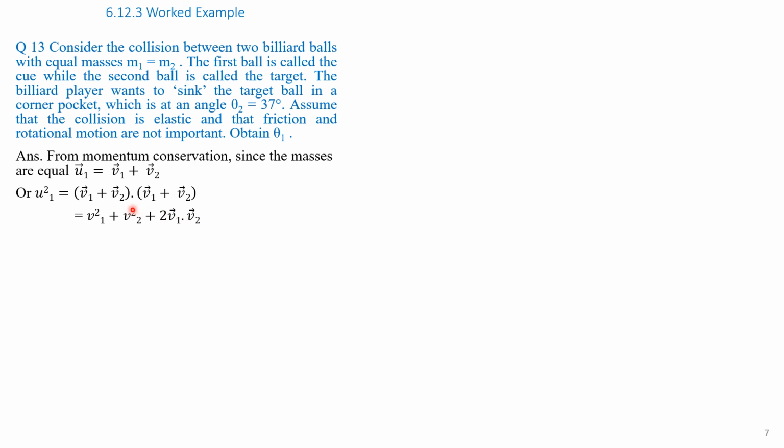Expanding, (v1 plus v2) whole square is v1 square plus v2 square plus 2 v1 v2. These are vectorial squares. In terms of scalar quantities, it can be written as v1 square plus v2 square plus 2 v1 v2 cos theta. This is from our knowledge of vector algebra.